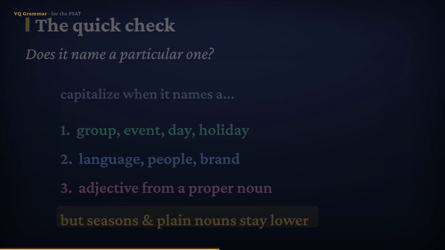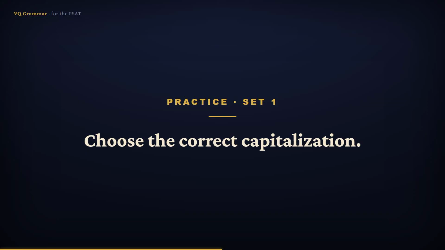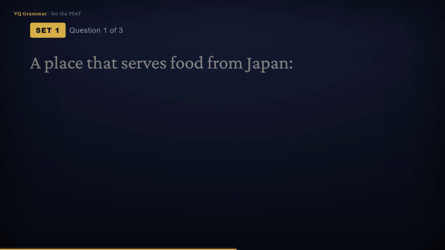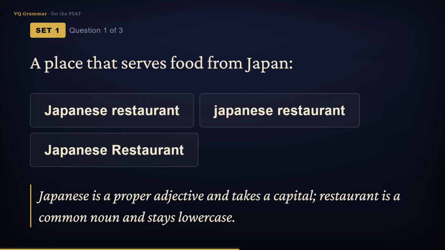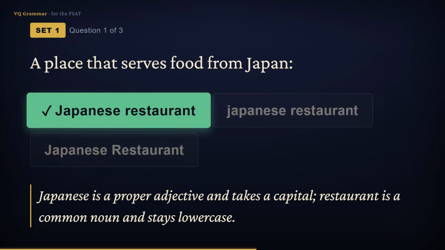Let's try a few. In this first set, choose the version with correct capitalization. Watch the proper part against the common part, and don't forget the seasons. Pause and try each one before I answer. Which is correct? Japanese is a proper adjective, formed from the country Japan, so it keeps its capital. But restaurant is just a common noun, so it stays lowercase. Only the adjective is capitalized. So the answer is Japanese restaurant.